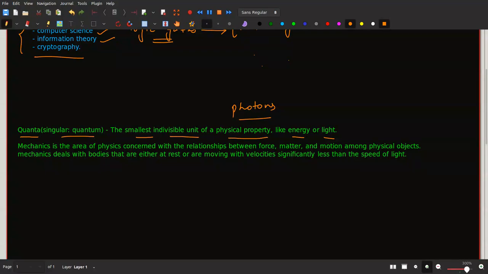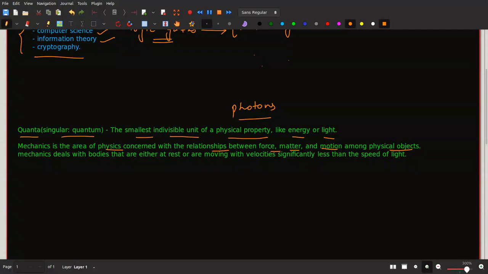The next word is mechanics. Mechanics is the area of physics concerned with the relationships between force, matter, and motion among physical objects. So in mechanics, what do we study? We study about matter, right? If matter is there, definitely energy we have. Matter and energy are kind of related, right? I'm not getting into too much physics as of now, but this is what we know. We have matter, we have energy.